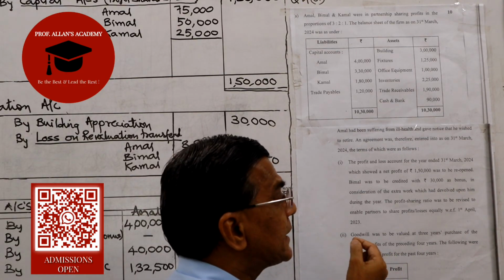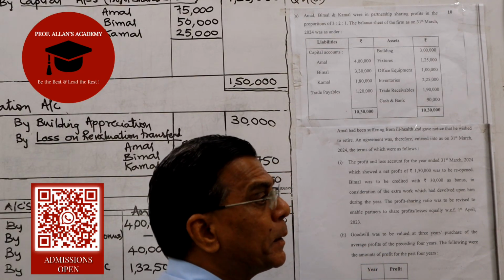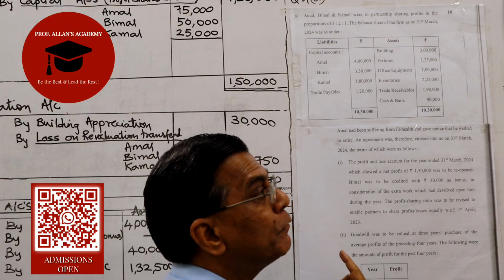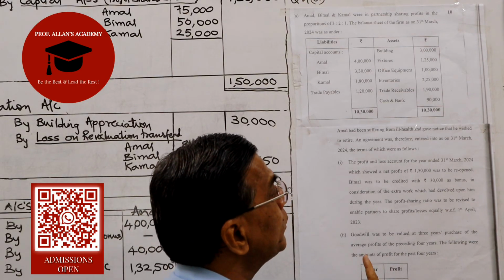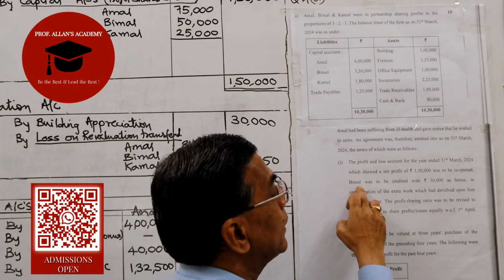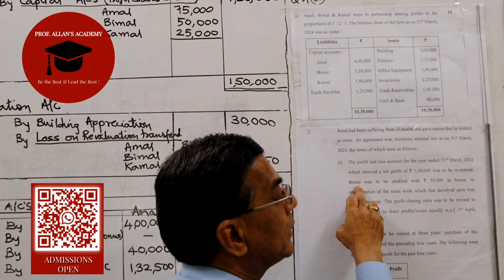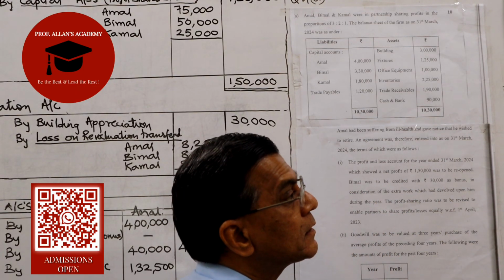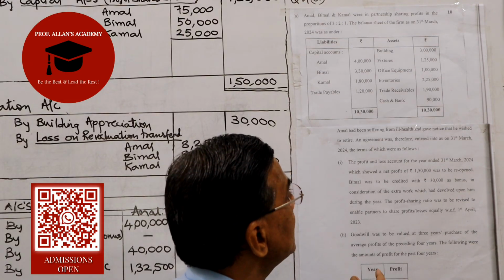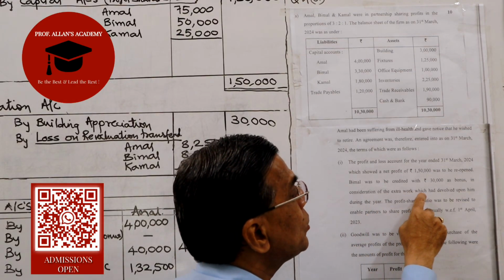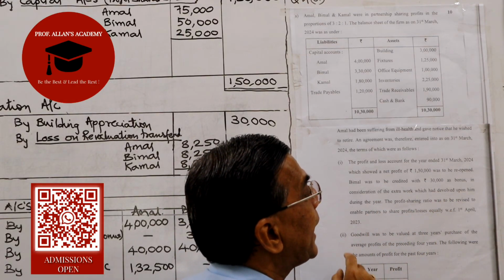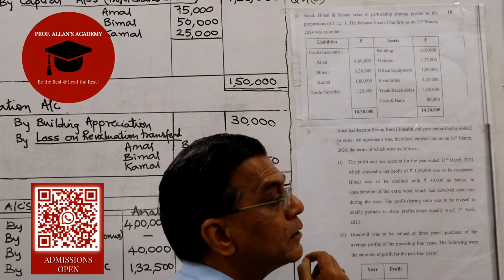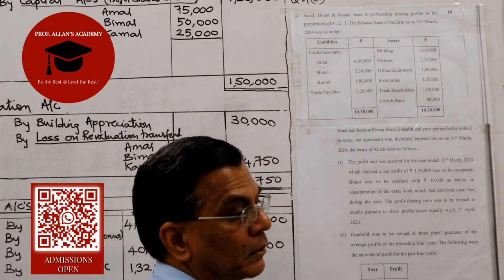And they tell us that this particular profit will have to be rectified for what purpose? Because Bimal, one of the partners, is to be credited with rupees 30,000 as bonus in consideration of the extra work that he has done during the year.